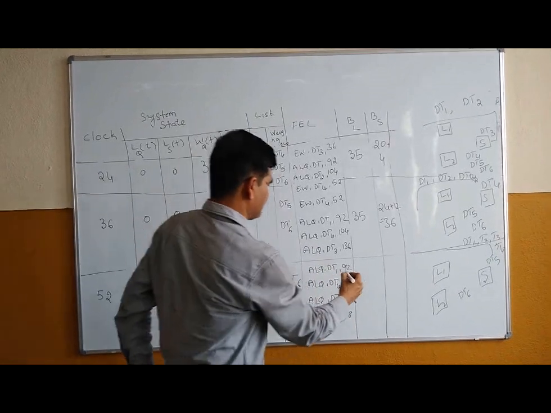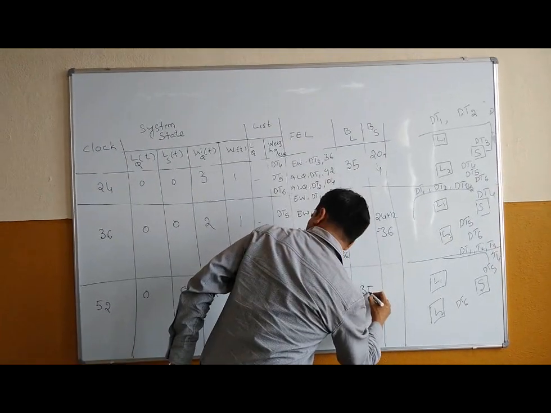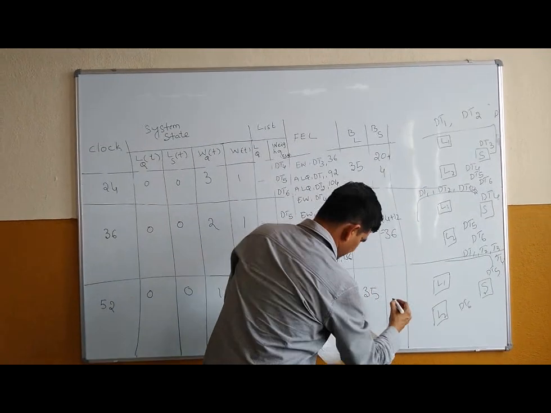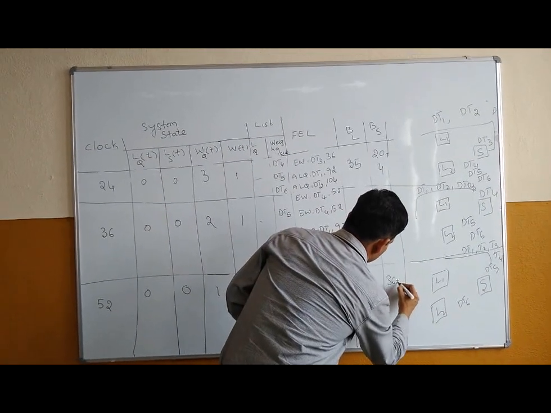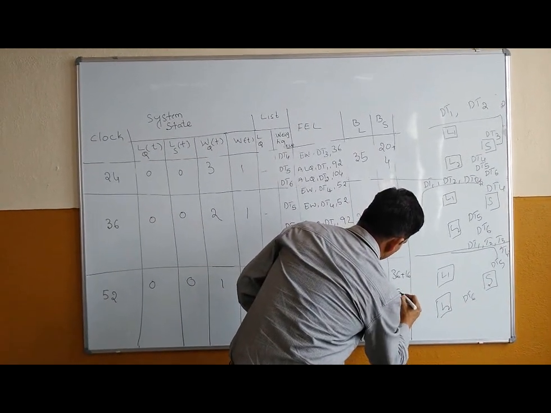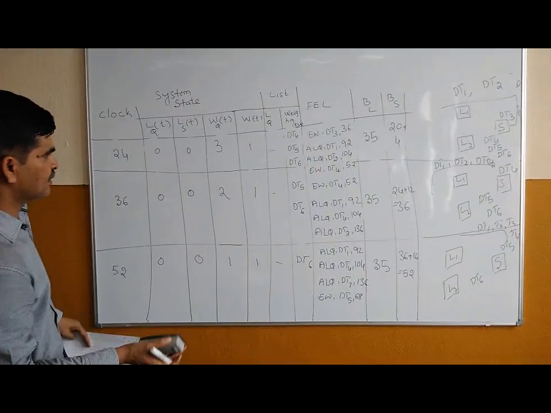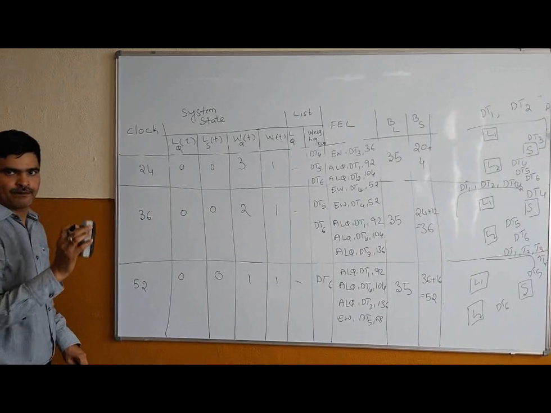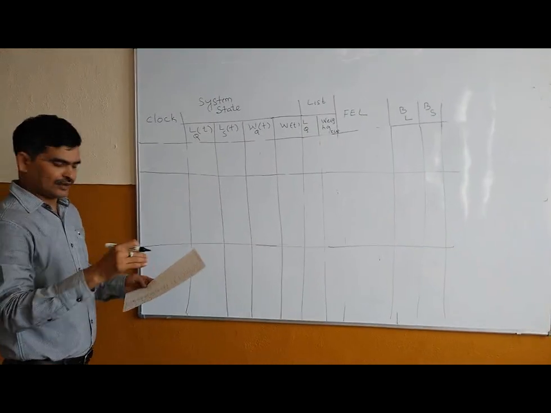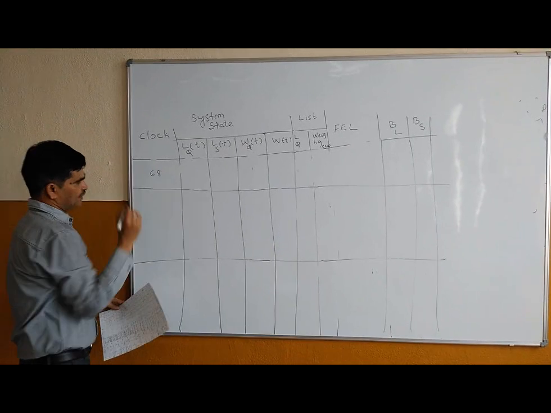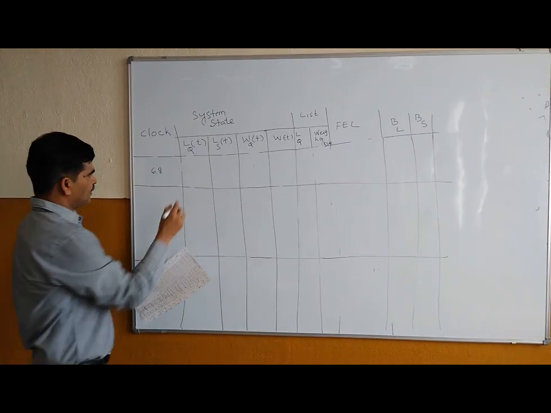Now with this again it is only 35. From 36 to 52 minutes it is busy, so that is 36 plus 16, which is 52 minutes. Now at last, continue the same. You will get the next as 68 minutes, and draw the diagram.